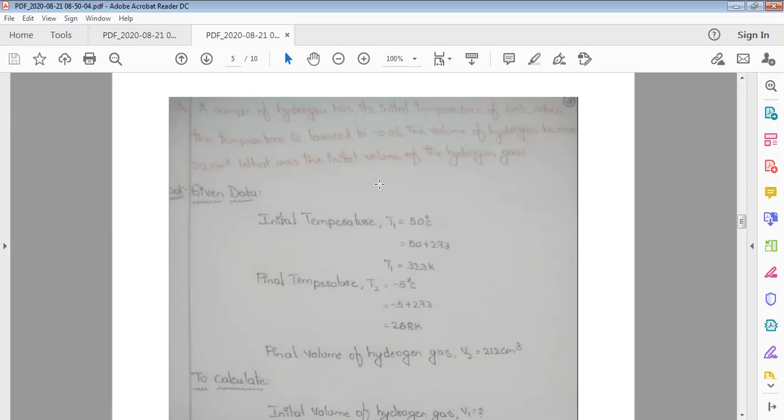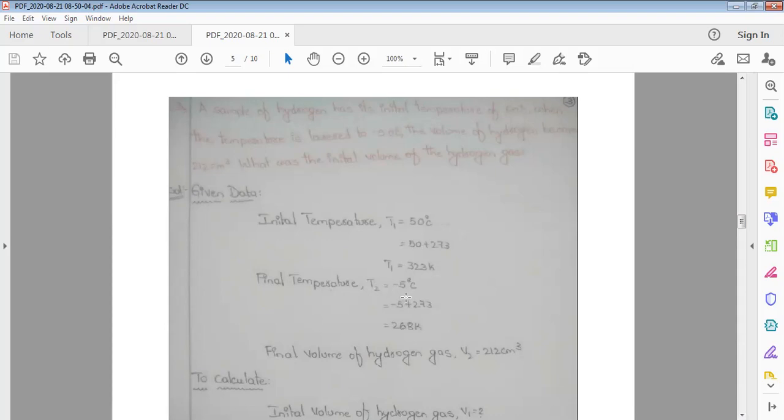In this problem description, the gas is hydrogen gas and the initial temperature of the hydrogen T1 is equal to 50 degrees centigrade. So we have to convert degree centigrade in terms of Kelvin. So 50 plus 273, that is equal to 323 Kelvin. And the temperature is lowered to minus 5.0 degrees centigrade. So T2 is equal to minus 5 degrees centigrade.